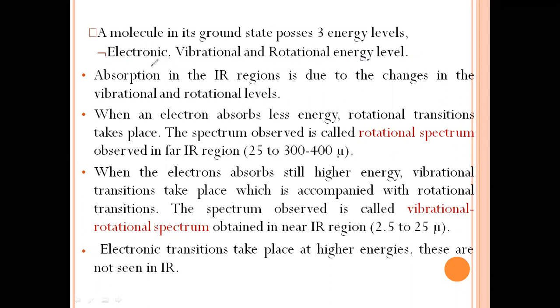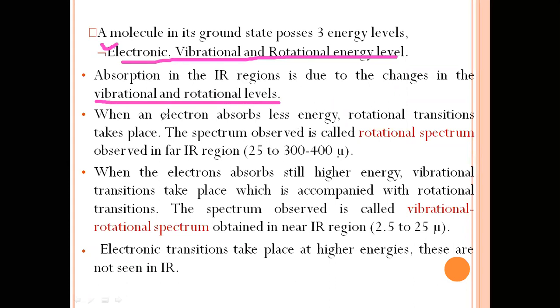We have already discussed these three levels. Absorption in the IR region is due to the change in the vibrational and rotational levels. When there is a change in vibrational and rotational levels, it means the molecule has absorbed in the IR region.